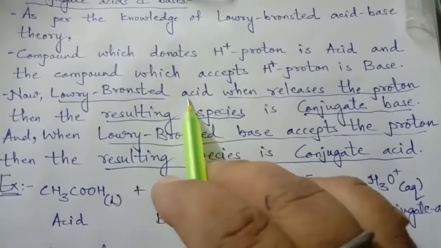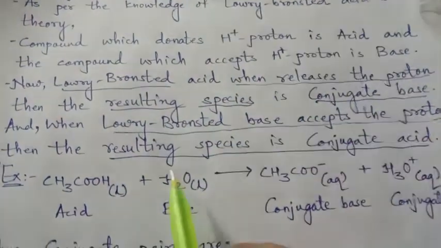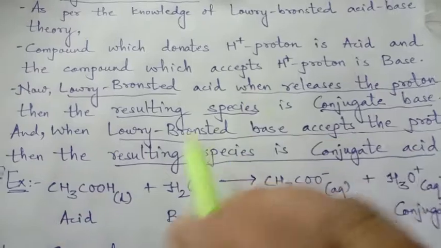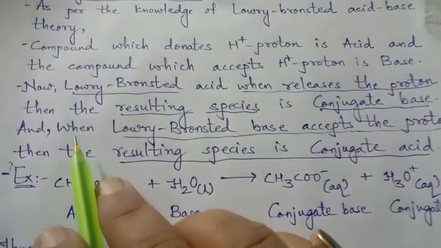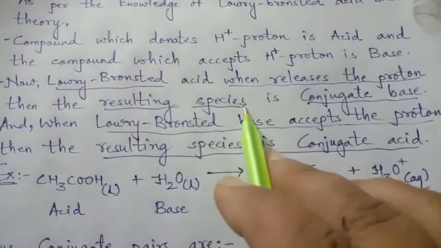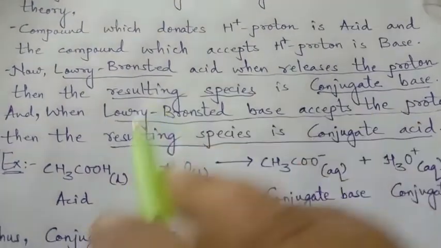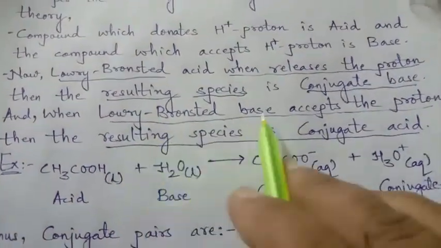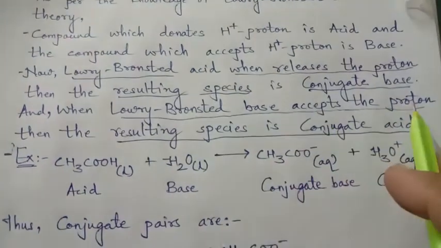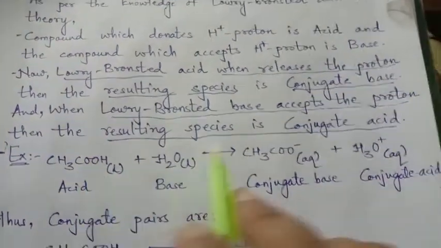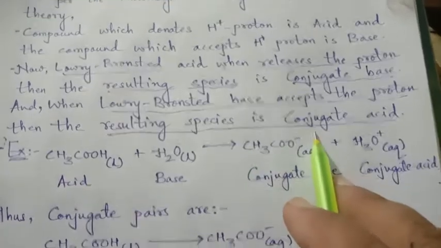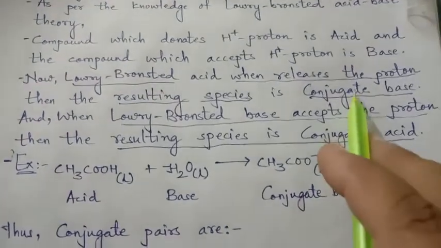when a Lowry-Bronsted acid releases or donates the proton, the resulting species is the conjugate base. In the same way, when a Lowry-Bronsted base accepts the proton, the resulting species is the conjugate acid. So what is a conjugate base?